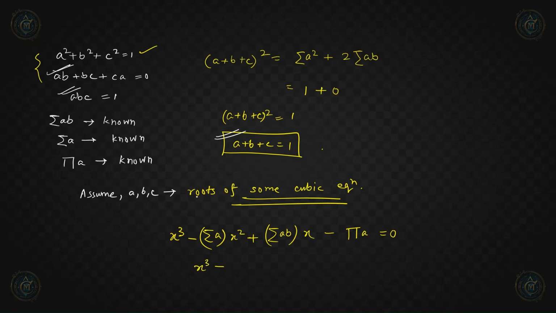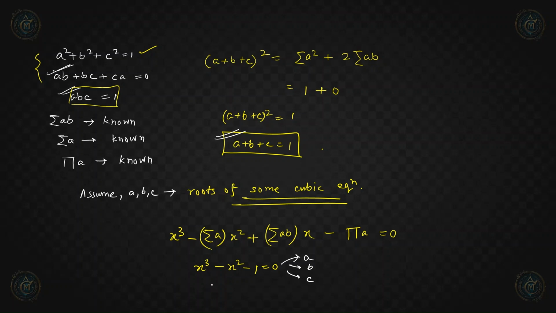We have x cube minus summation a, what is it? Summation a is 1, right? Plus summation ab, what is it? Summation ab is 0, so this term is 0. That means we don't have to write this. Minus product of a. Product of a is 1, right? Minus 1 equal to 0. So this is our cubic equation whose roots are a, b and c.